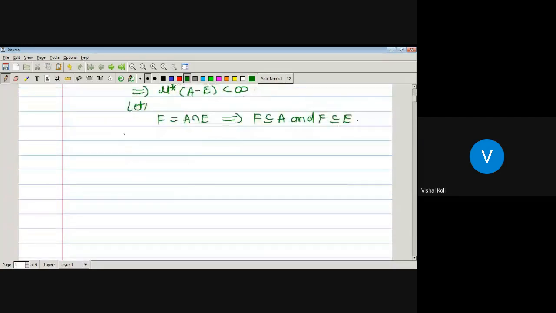Now consider the set A minus F. It means A intersection F complement. We know that F is A intersection E, so this is A intersection (A intersection E) complement, which is A intersection (A complement union E complement) by De Morgan's law.